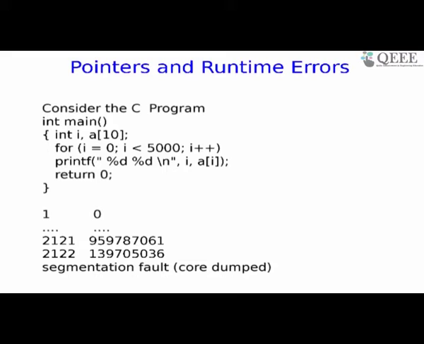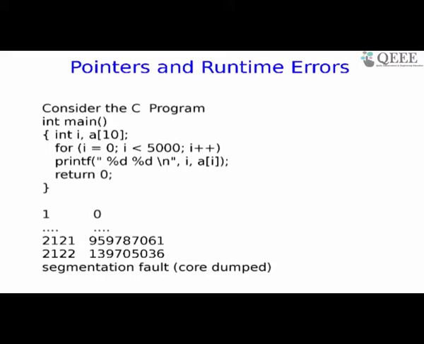Since the loop runs up to 4999, the print keeps on coming. And on one given run, after going to index value 2122, which gave some arbitrary junk value, uninitialized value, the program ended with a segmentation fault. We'd like to examine why.